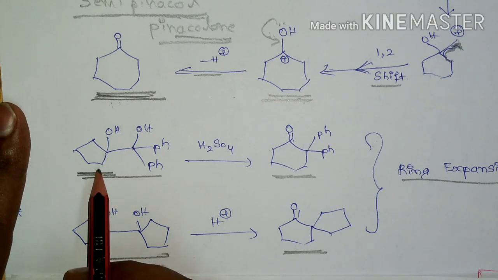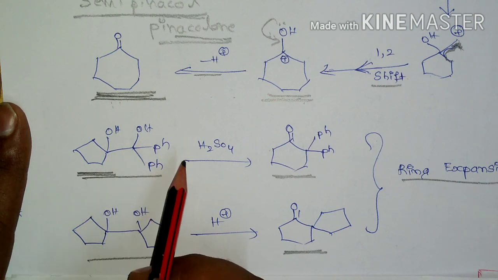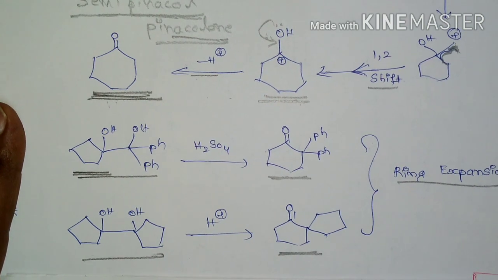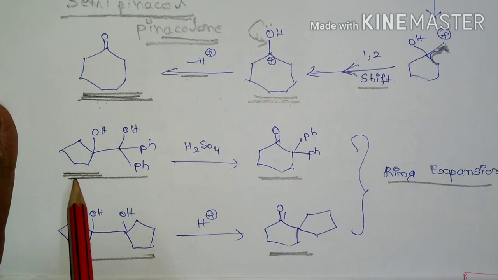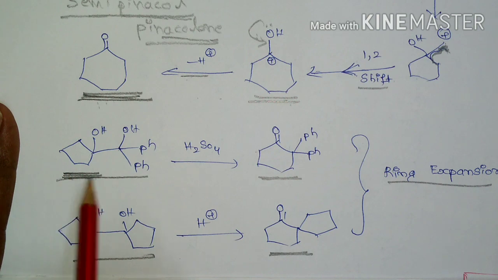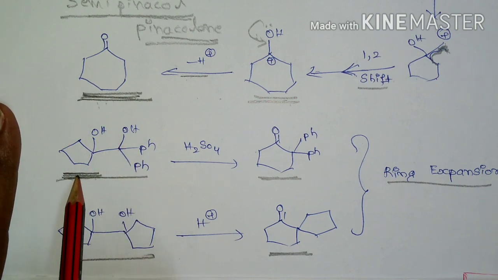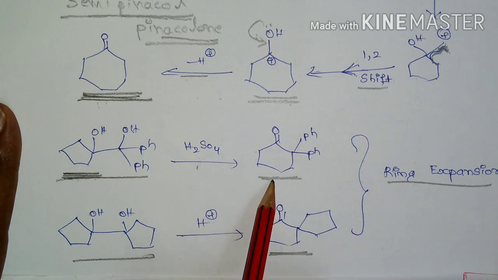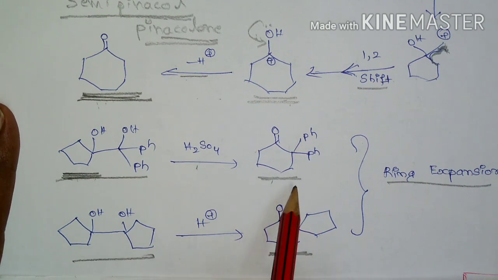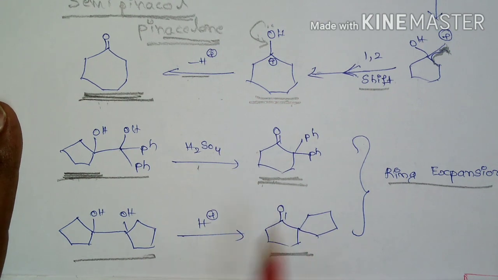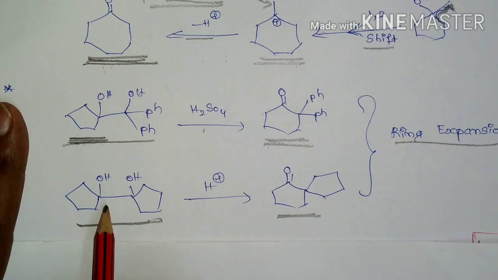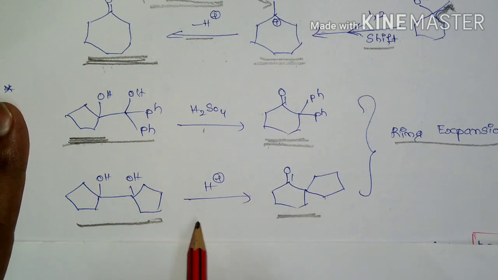If ring systems are present, then pinacol-pinacolone rearrangement will take place by ring expansion. Take the example of a 5-membered ring containing a vicinal diol. Upon treatment with H2SO4, it will undergo ring expansion and form the corresponding ketone. So this is another example of ring expansion in pinacol-pinacolone rearrangement.